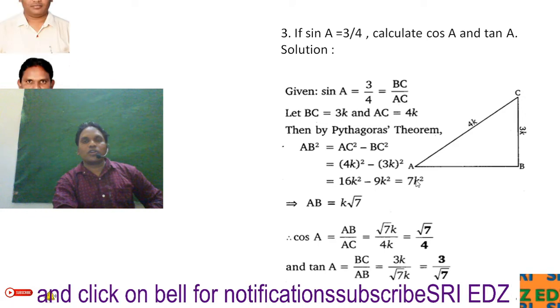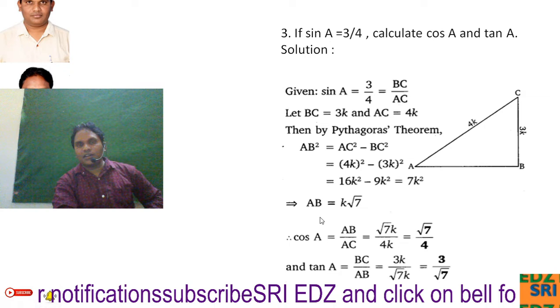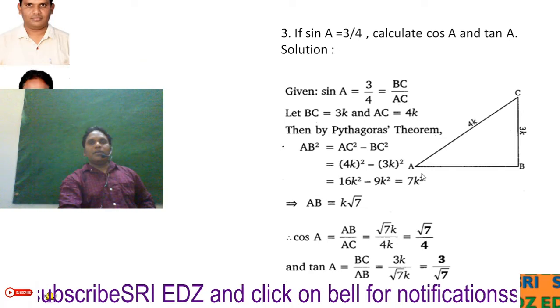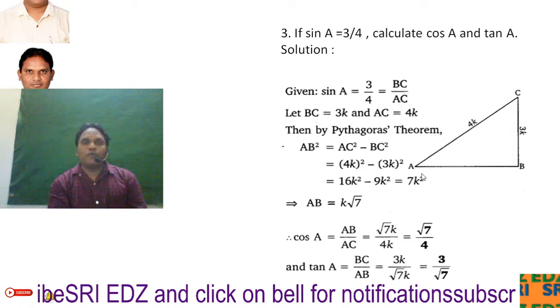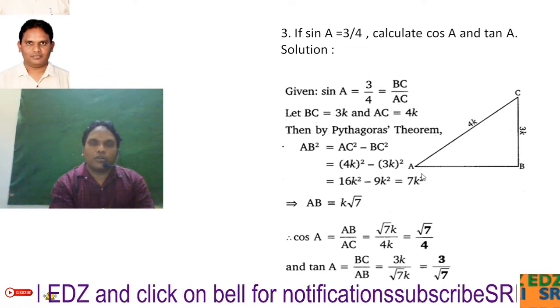So AB, when we transpose the square to that side, is root of 7K square, K will come out and root 7 will remain. Now we are writing cos A, which is nothing but at A adjacent side AB and hypotenuse is AC, AB by AC. That means root 7 K divided by 4K. That means K and K will be cancelled and root 7 by 4 will remain.